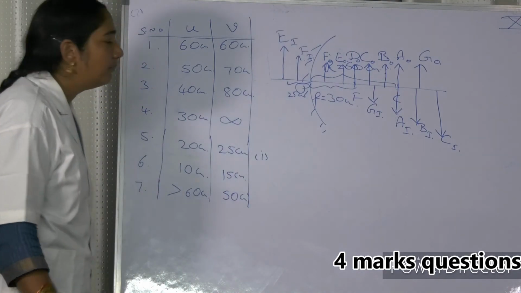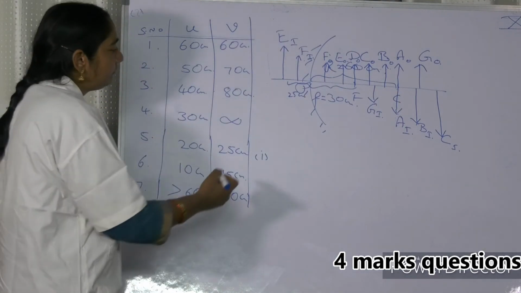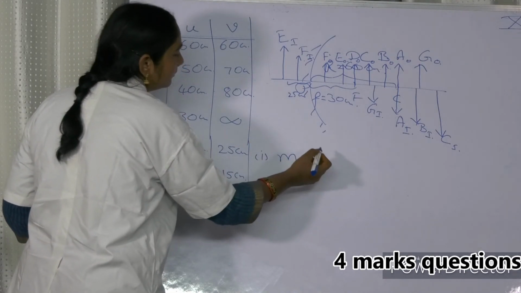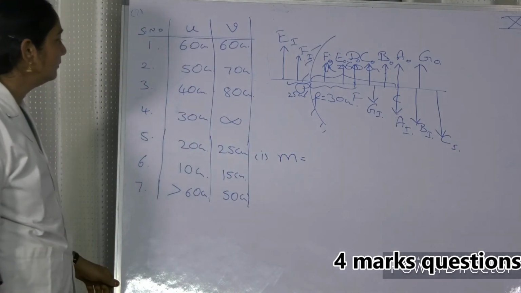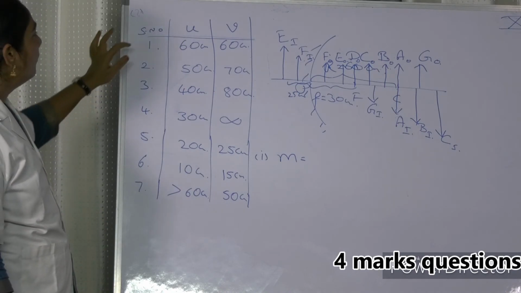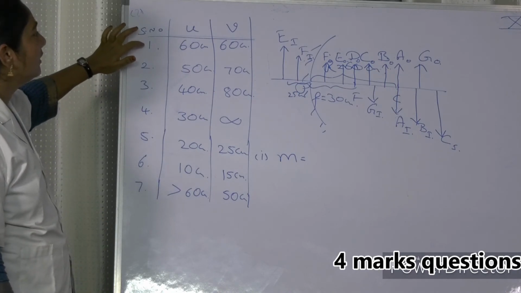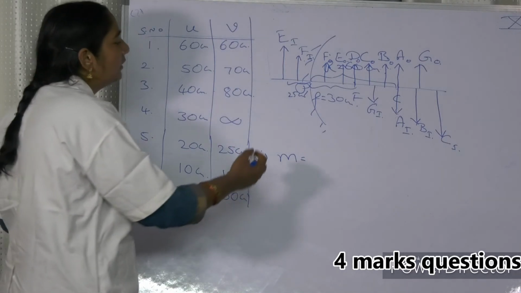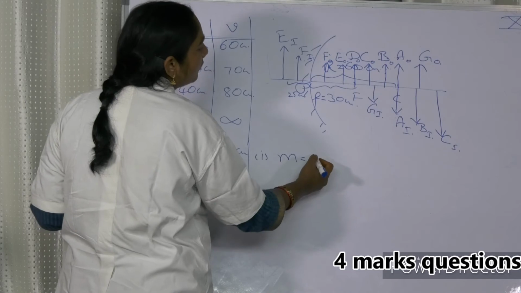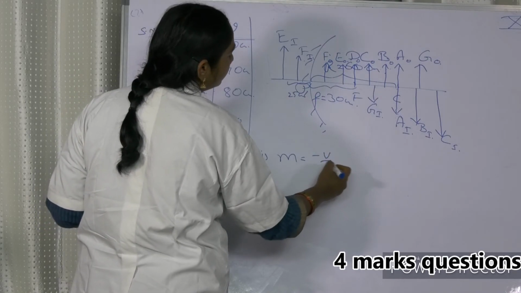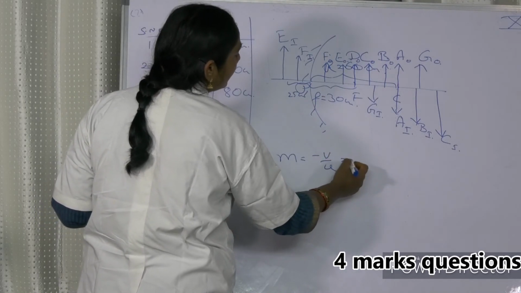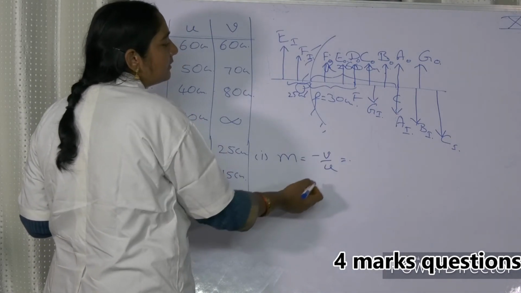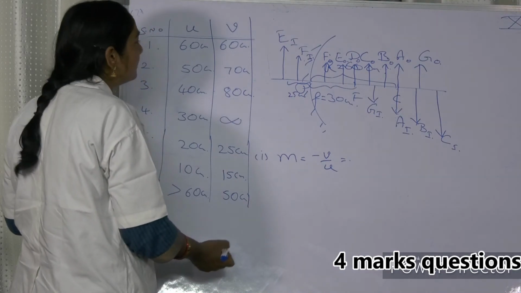Right, okay. Madam, now the first question. Find the magnification of images formed in observation numbers 1 and 4. What is the magnification in 1? In this case already you know that magnification is nothing but equal to minus V by U. V is the image distance and U is the object distance.